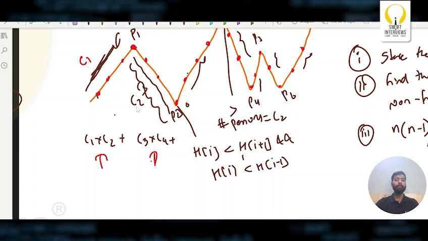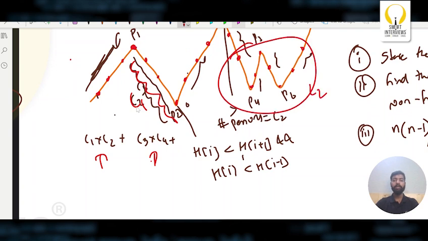Now for the next time, are all these considered as C1? Not, right? Only these elements are considered as C1 and all these elements are considered as C2. So that means I need to maintain a previous peak as well. Initially the previous peak was this, which is 0. For the next time the previous peak would be this, and the next time this will be the previous, and so on.